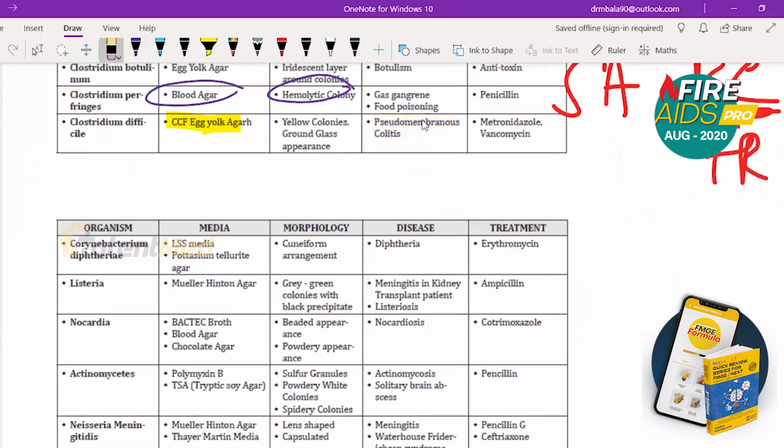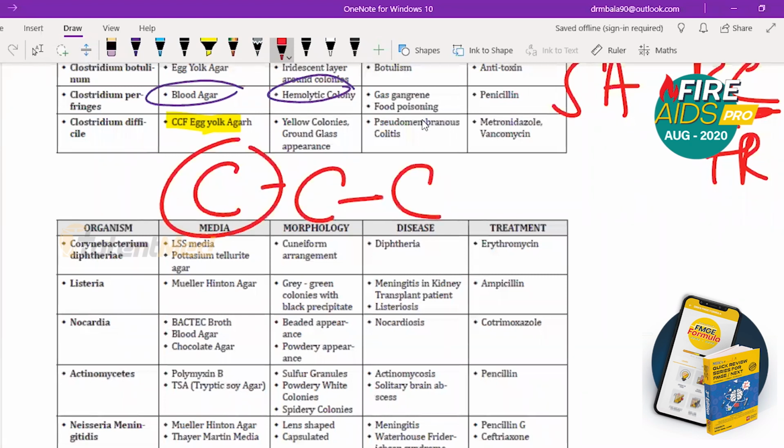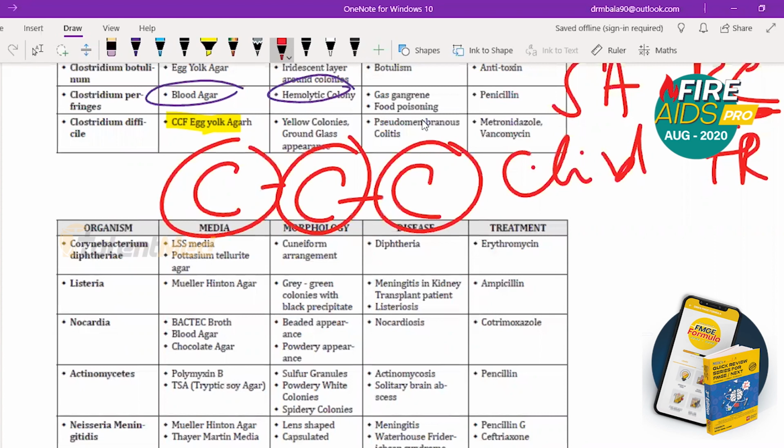Clostridium difficile, I want you to remember C, C, C. C is for CCF agar, C is for colitis, C is for antibiotics, which can be clindamycin and cephalosporin. So C, C, C, that is for Clostridium difficile.